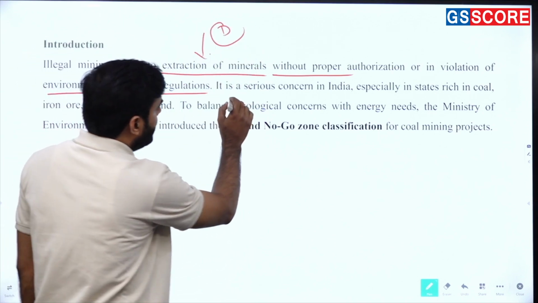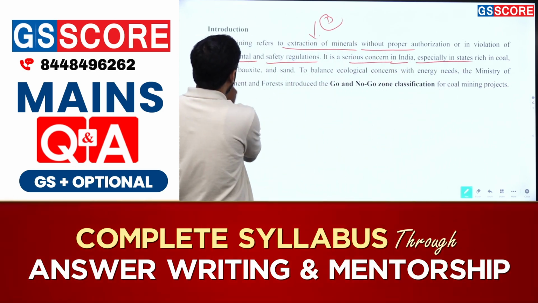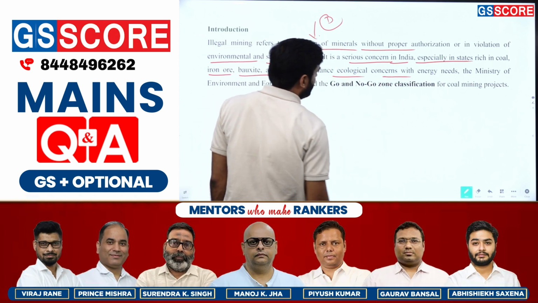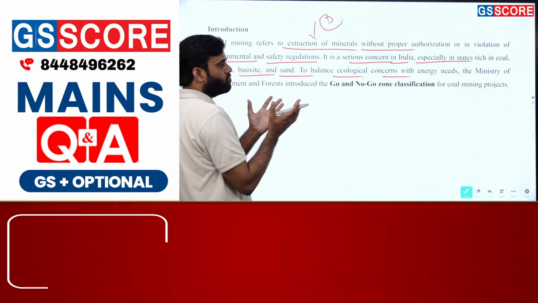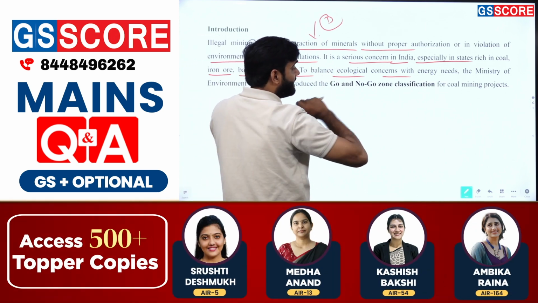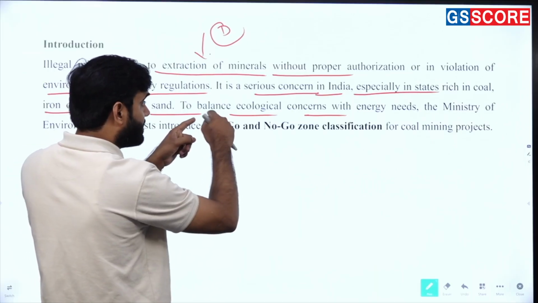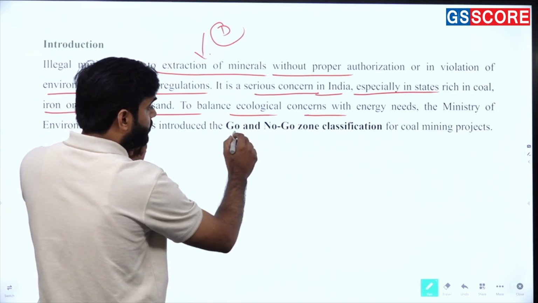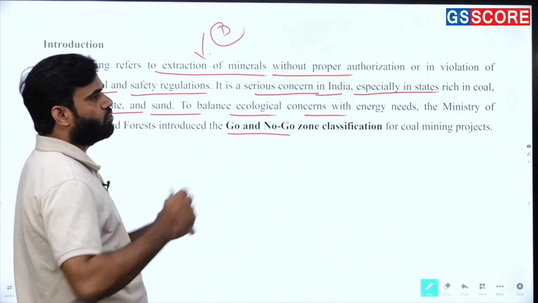In the second line, it is a serious concern in India, especially in the states rich in coal, iron ore, bauxite and sand. To balance ecological concern with energy needs, the Ministry of Environment and Forest introduced the go and no-go zone classification for coal mining. In the second line, I highlighted the seriousness of this problem and the balance of ecological concern with energy needs. And in the last one, I mentioned the ministry's advice, go and no-go zones.